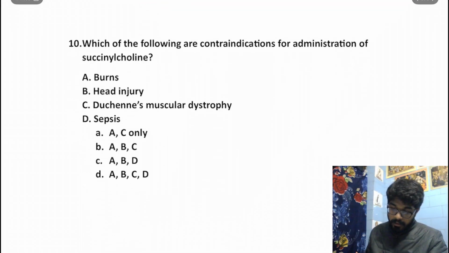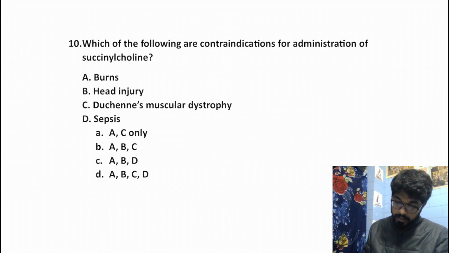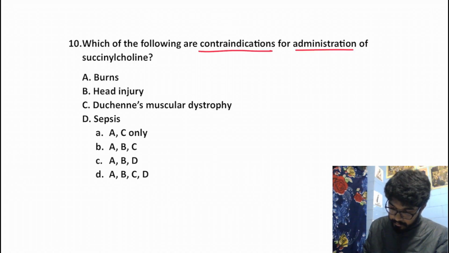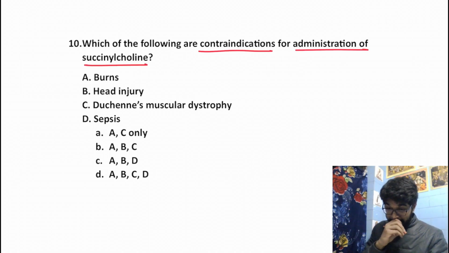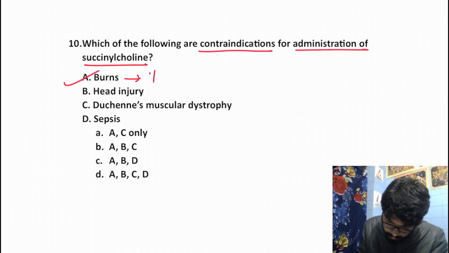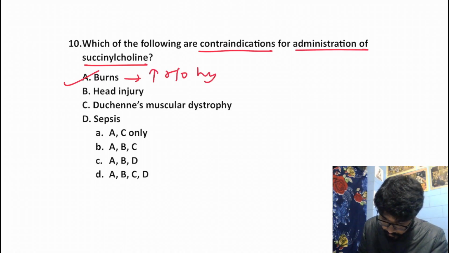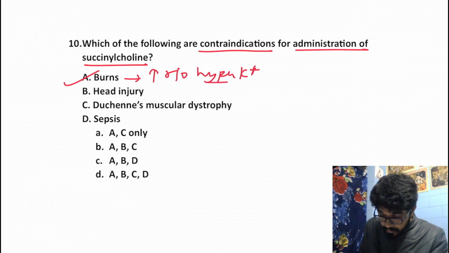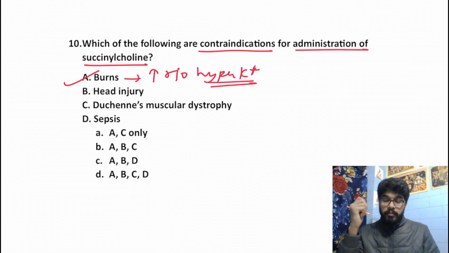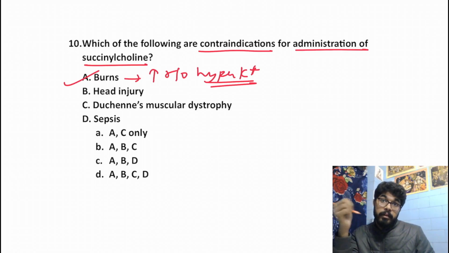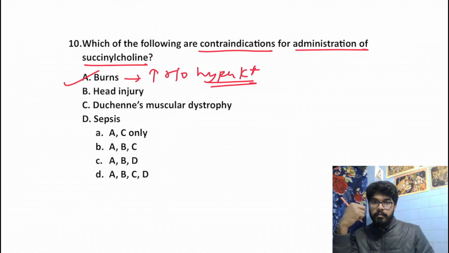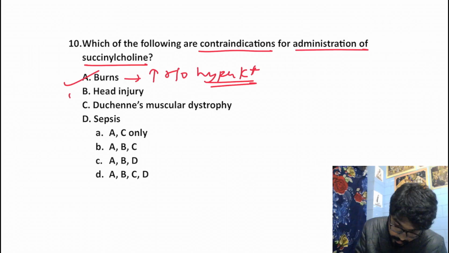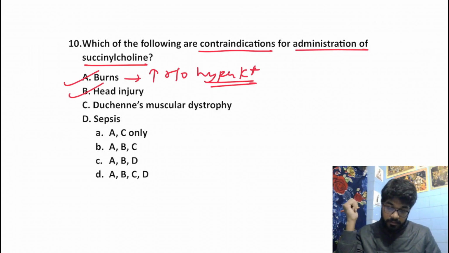Which of the following are contraindications for administration of succinylcholine? Burns, yes. Burns is a contraindication because it increases the risk of hyperkalemia. Because burns itself results in hyperkalemia because of degradation of the muscle cells, right? Because of degradation of the myocytes. Moreover, if we administer succinylcholine, efflux of potassium is just going to add to it and can trigger hyperkalemia and arrhythmias. Okay. Head injury we discussed because of increase in ICT.